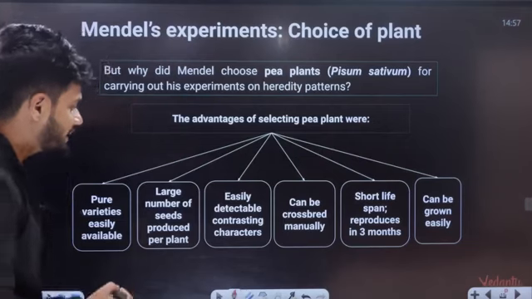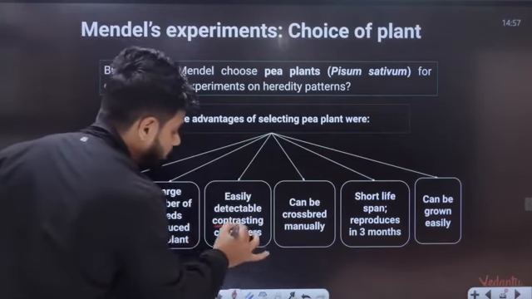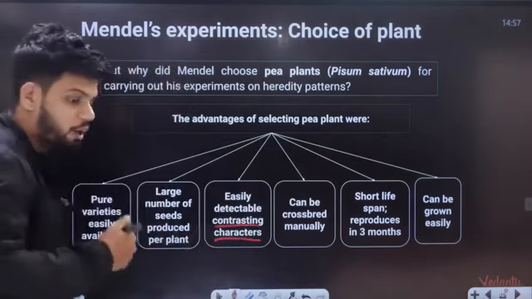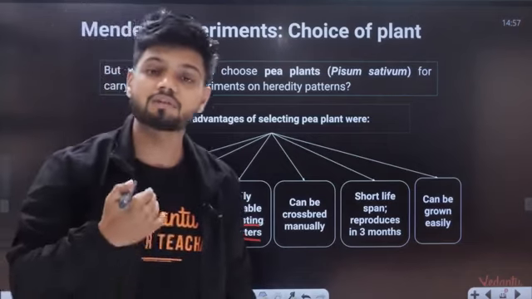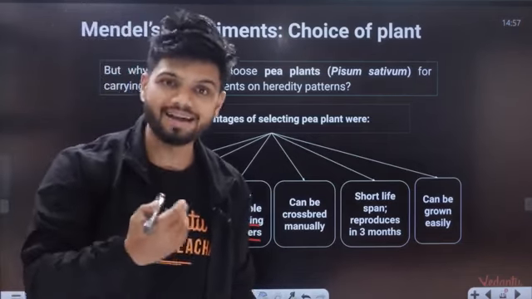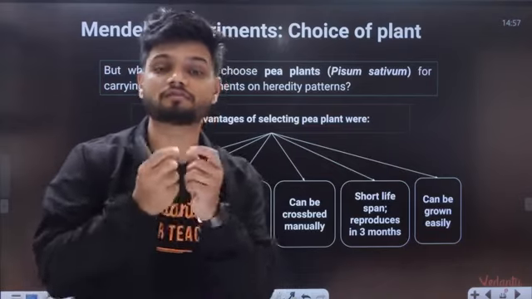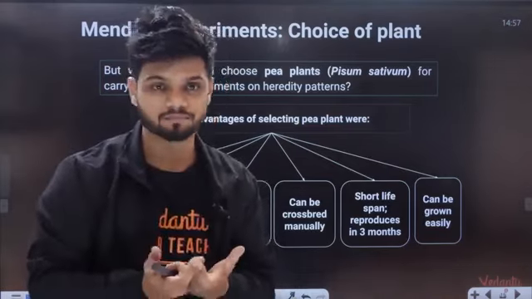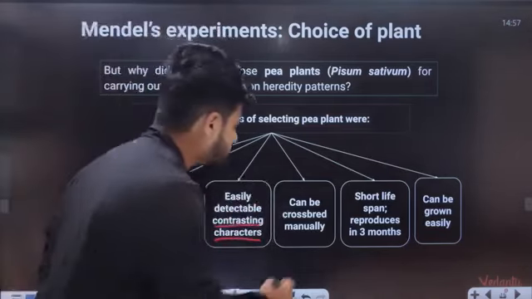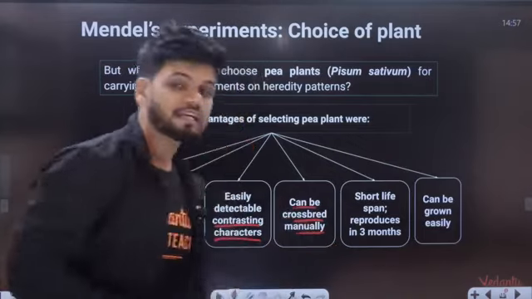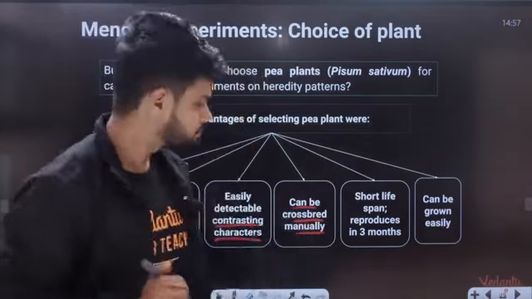Yes. Next thing is easily detectable contrasting characters. Pod shape, pod color, flower shape, flower color, stem height, seed color, seed shape. Everything is very properly visible. Okay. Can be crossbred manually. That is, emasculation can be done very easily here.